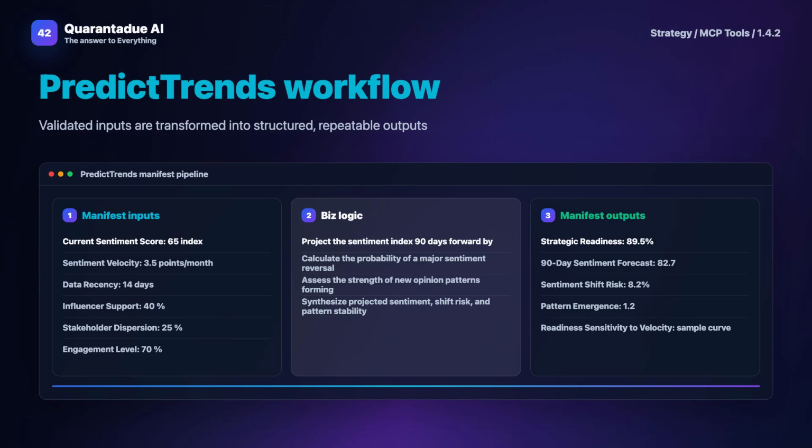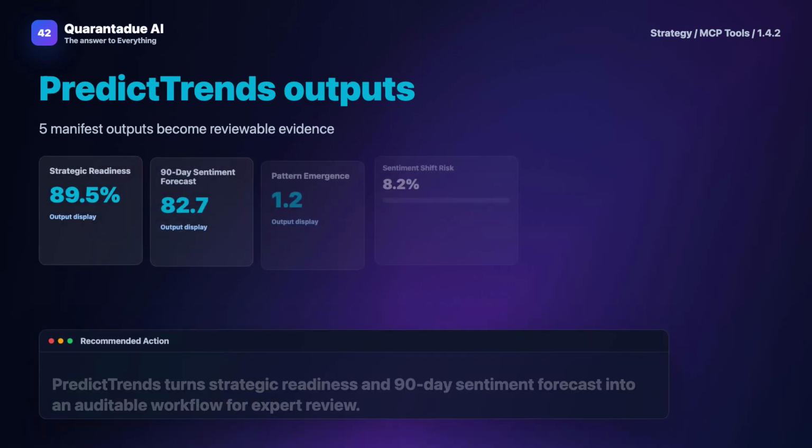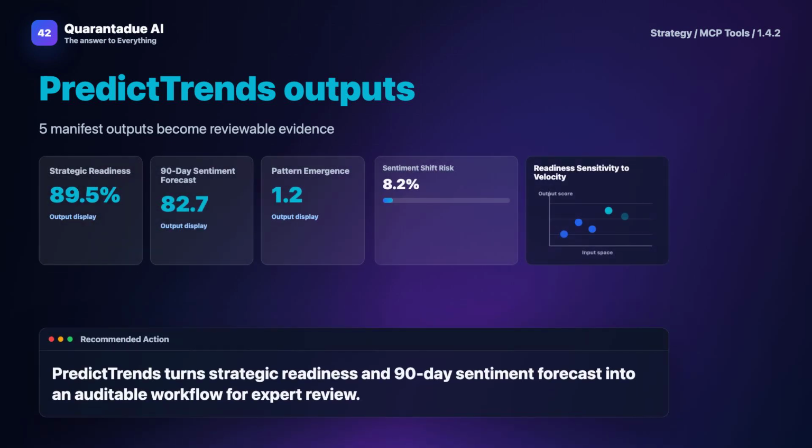Assess the strength of new opinion patterns forming by combining stakeholder dispersion, engagement level, and initiative complexity, and synthesize projected sentiment, shift risk, and pattern stability into an overall readiness percentage for proceeding with the strategic initiative. This keeps the process deterministic, reviewable, and aligned with how strategy teams actually make decisions.